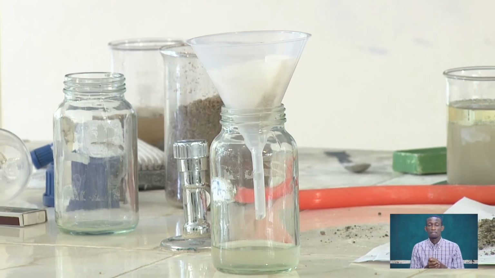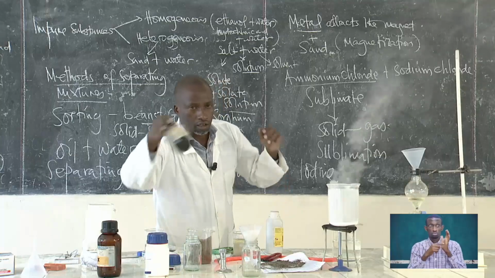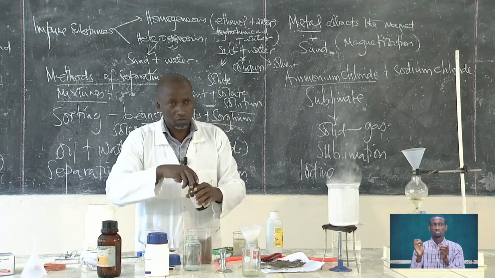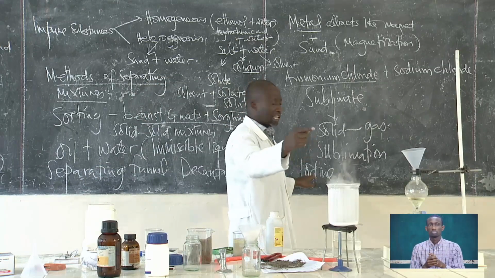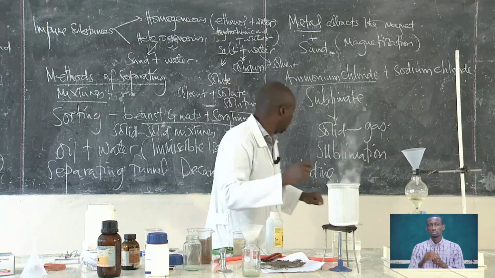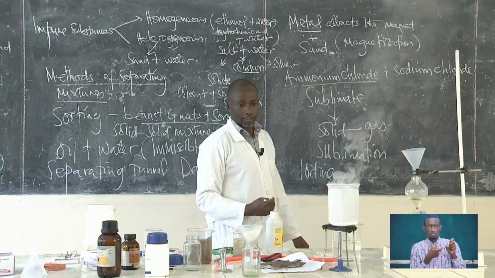We can have other substances as well. If you have iodine, iodine is another example. Iodine is here, but for this one, probably I will not be able to do it. Next time, we'll start from that one. But it is one of the examples of sublimating substances. So it sublimes, changing from solid to gas directly.